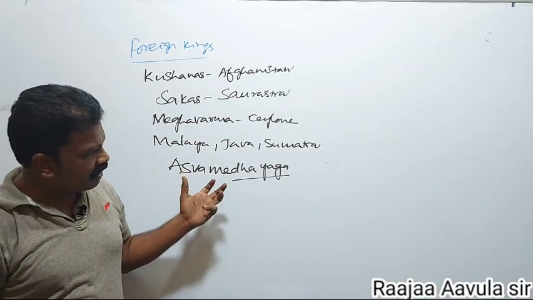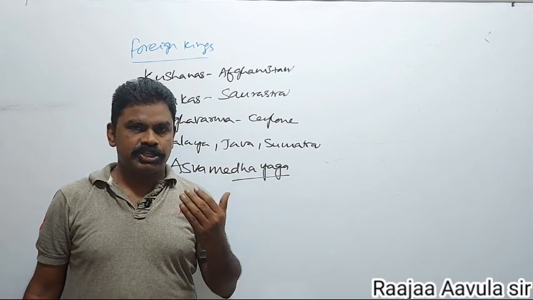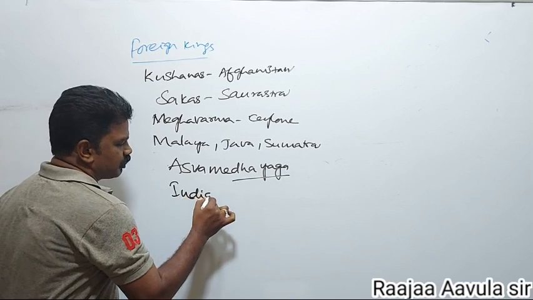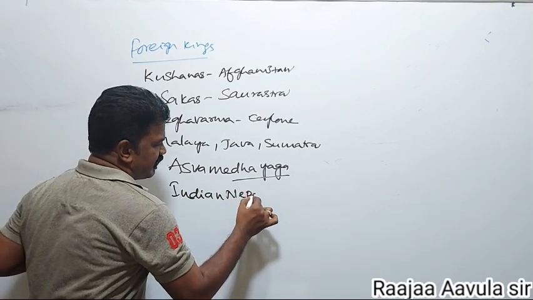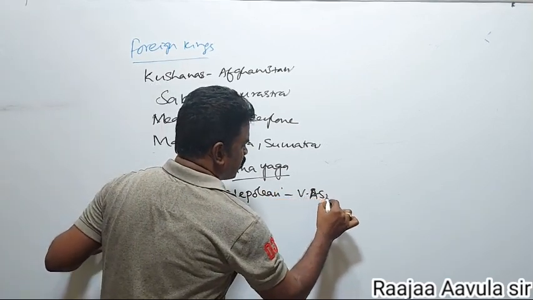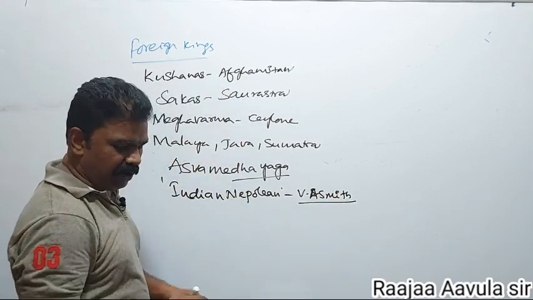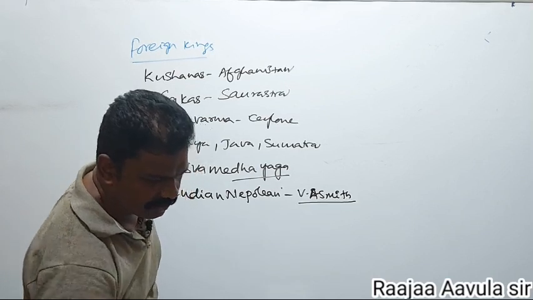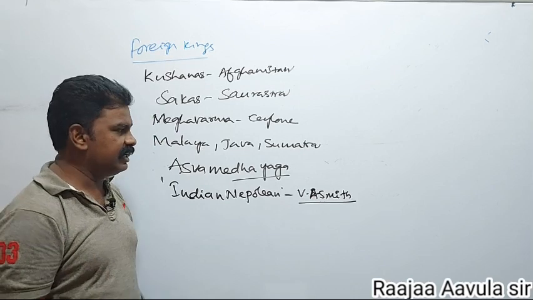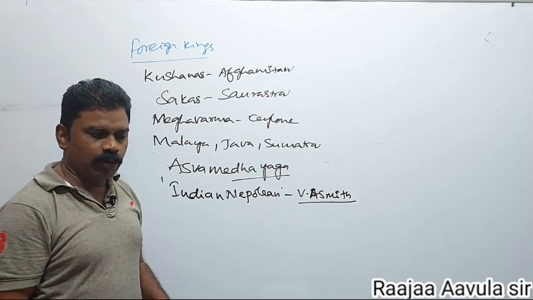He was a great general, great conqueror and great army chief. That's why he was called the Indian Napoleon. This title was given by V.S. Smith. V.S. Smith was a foreign writer who wrote Indian history. He wrote about the ancient Indian people and compared them with the modern Europeans.